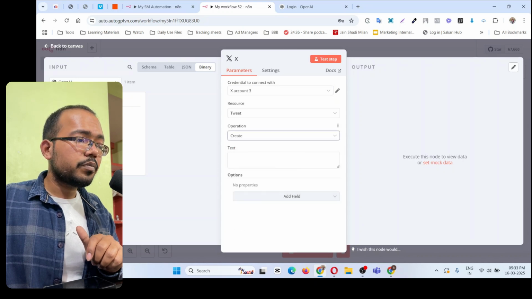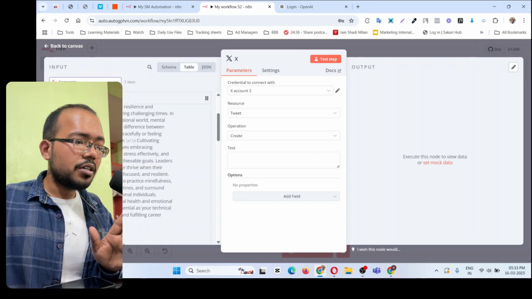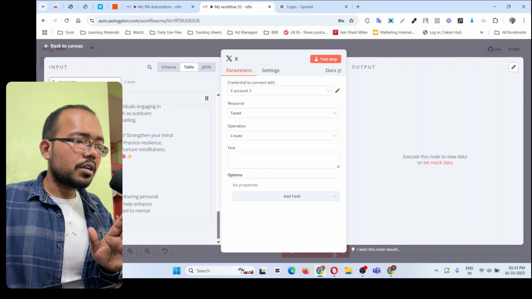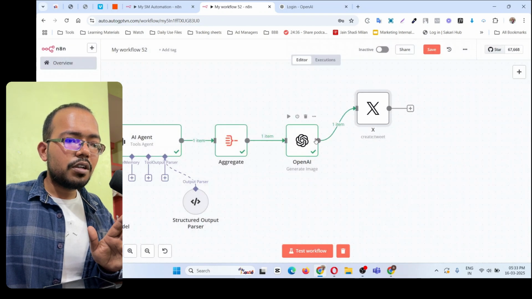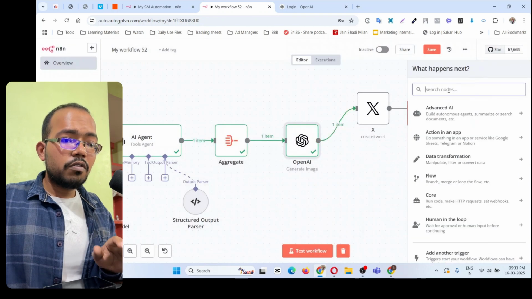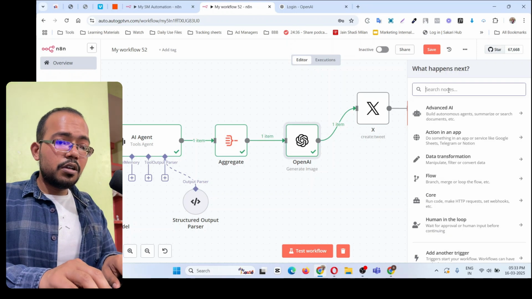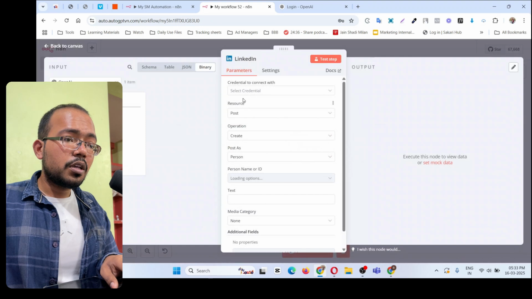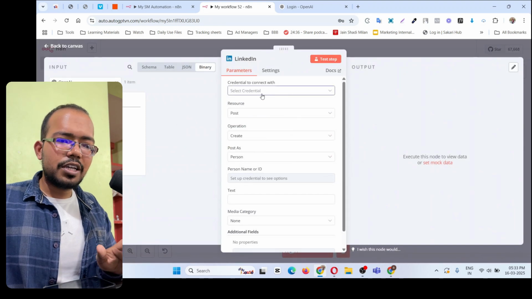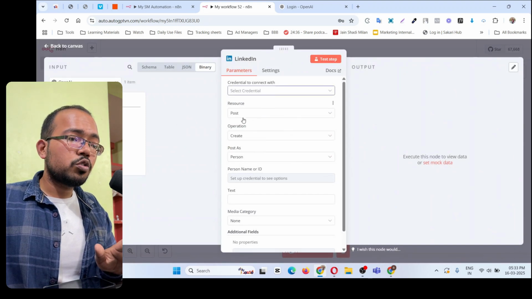In the text, click over here and go to aggregate and you will get all the data. So we want the Twitter output. So click on post, drag and drop, and this is over here. Okay. Then I want one more output, for example, LinkedIn. So click on LinkedIn, create a post. Again, build a connection. I don't have the connection yet. So in the resource, choose post, operation create, post as person.